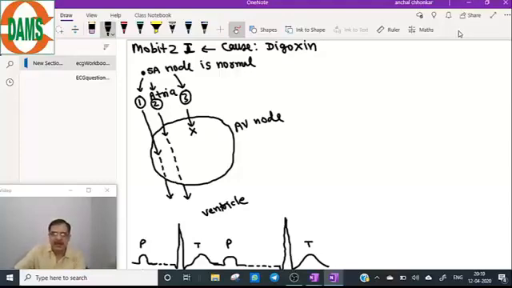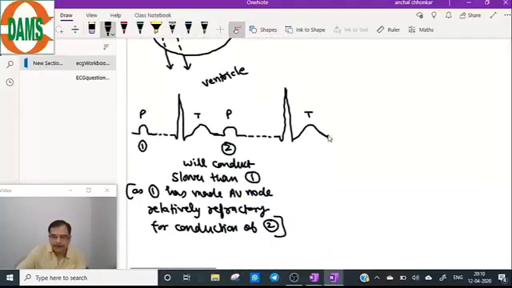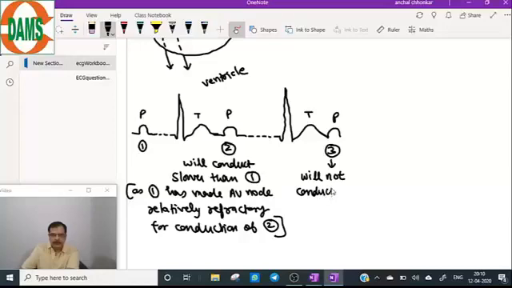So here what will happen? The third P wave will not conduct through the AV node. What does relative refractory mean? Relative refractory means the impulse will conduct but very slowly.